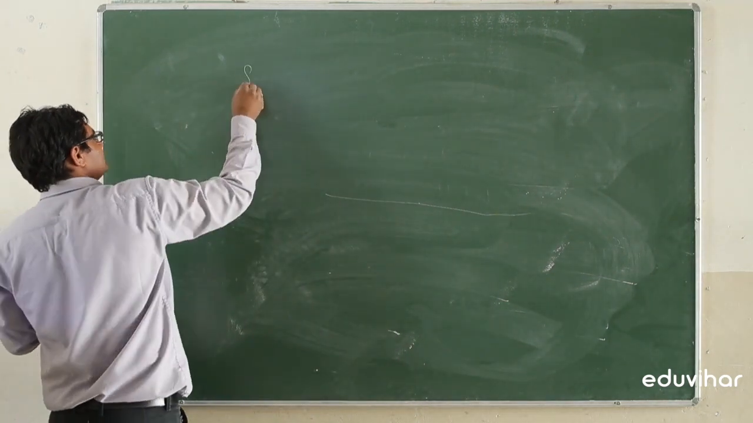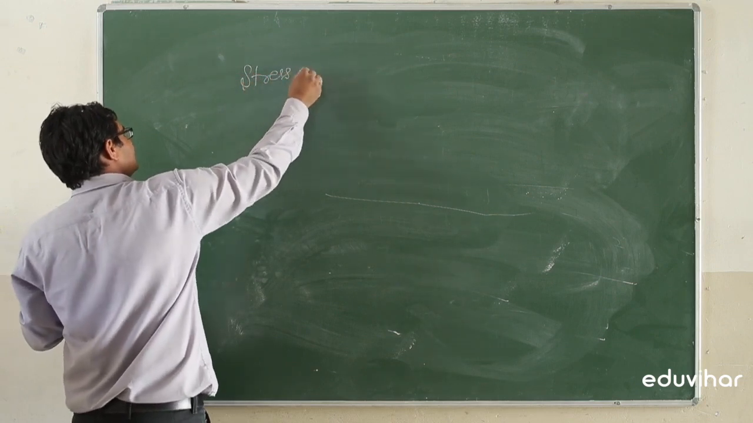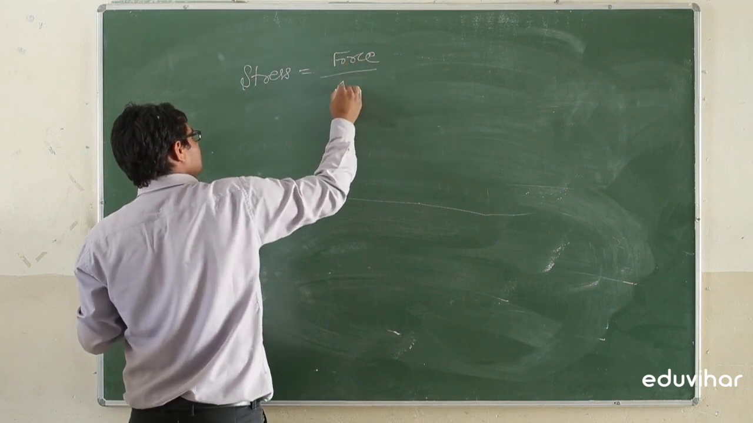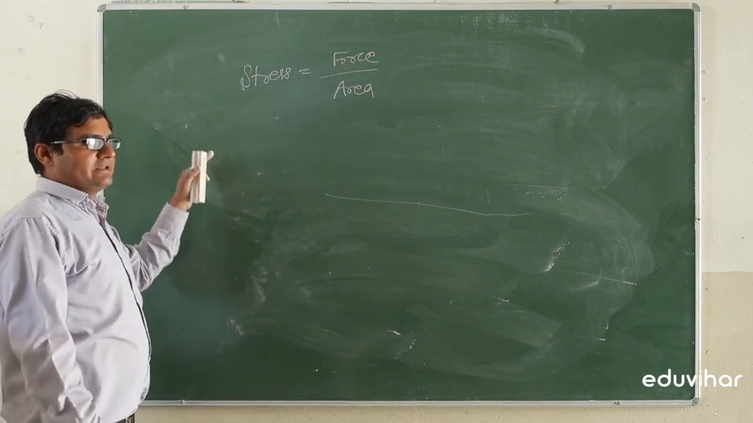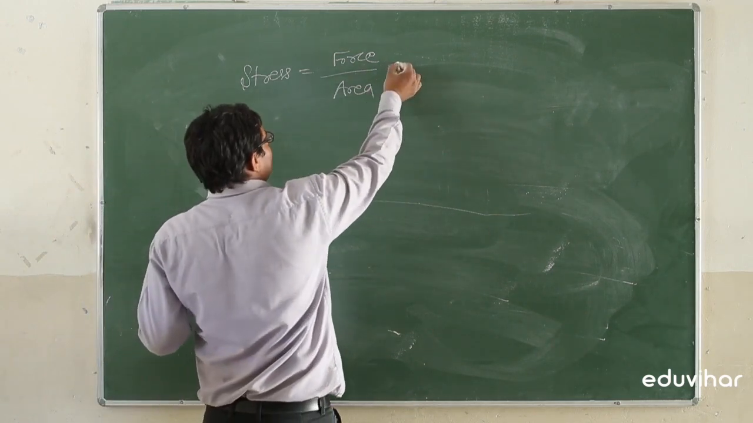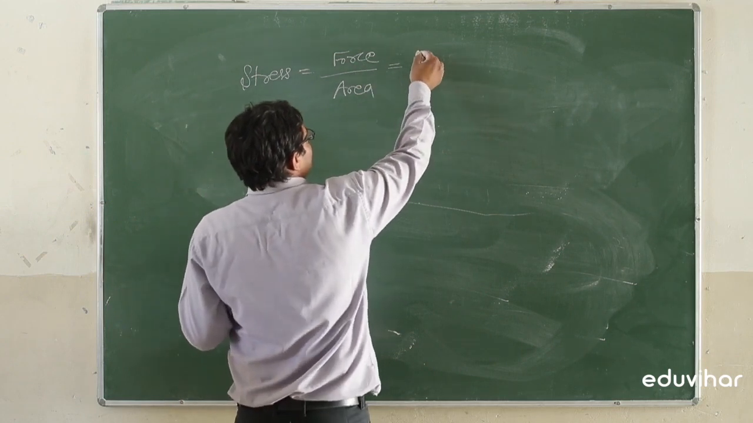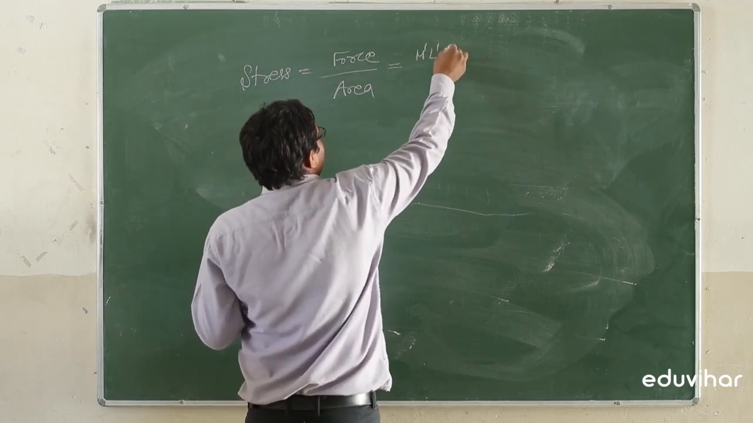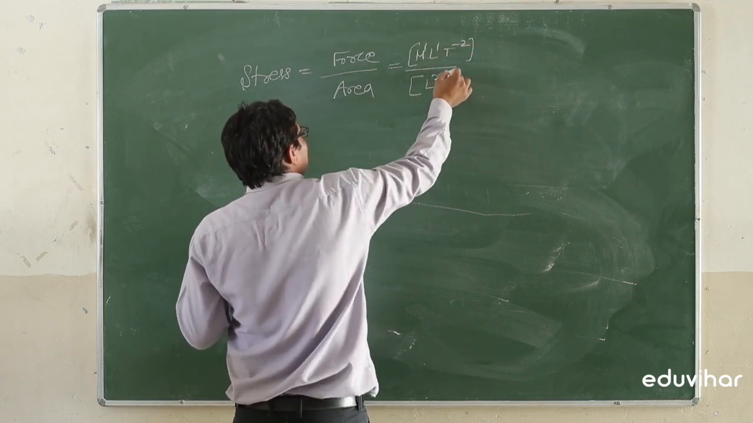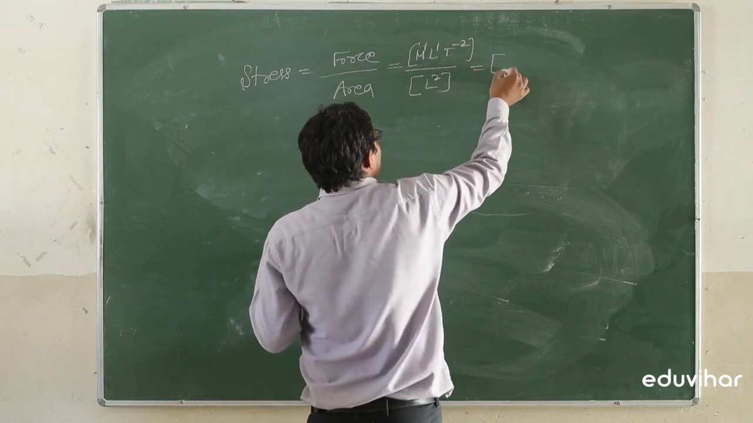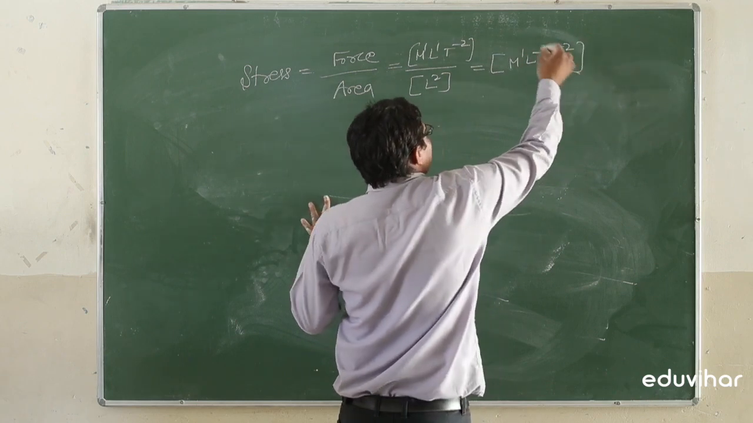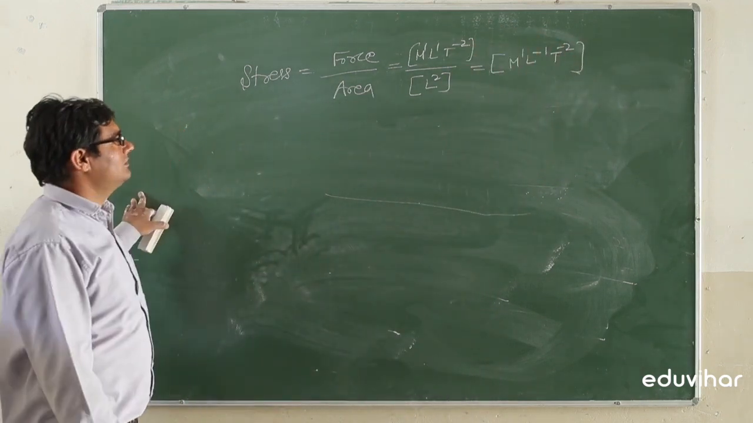Next is stress. Stress having the formula force by area. So that will be the same formula for the pressure. Pressure is also force by area. So it can be written as M1 L1 T minus 2 divided by L square, and it can be written as M1 L minus 1 T minus 2. This is the dimensional formula for the stress.